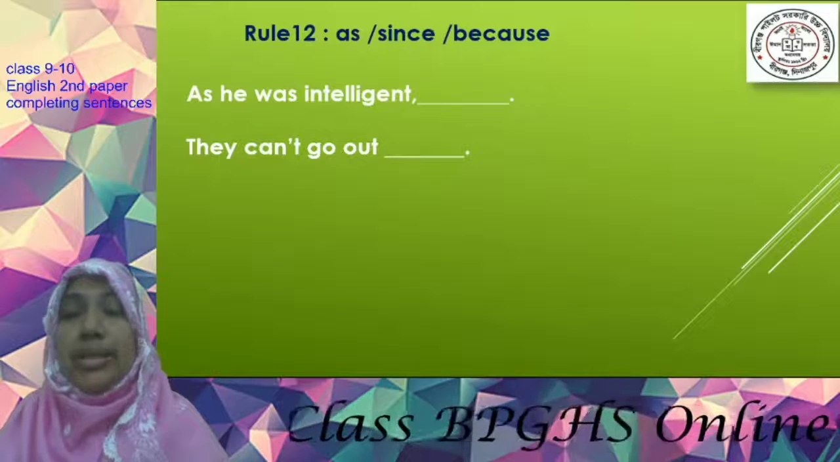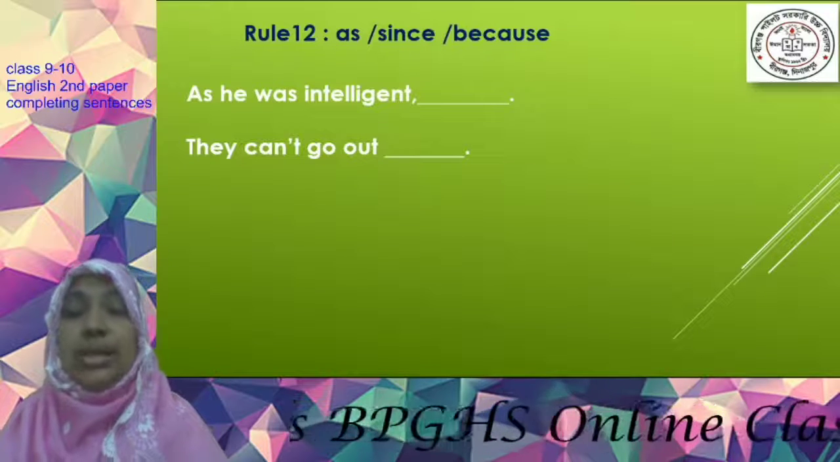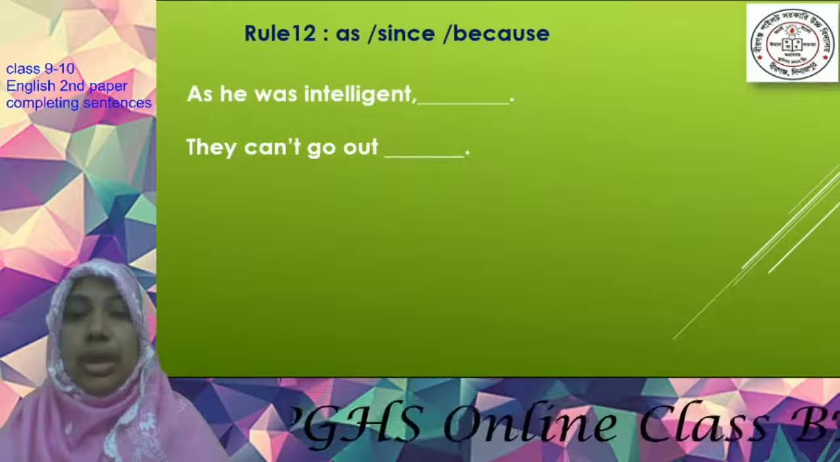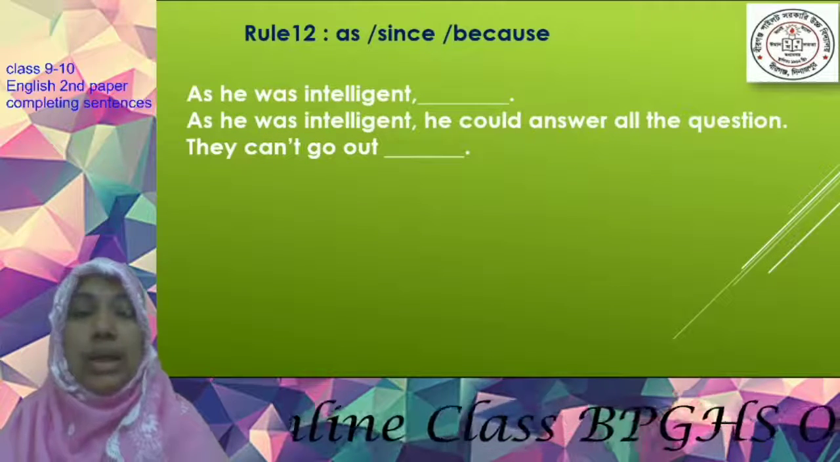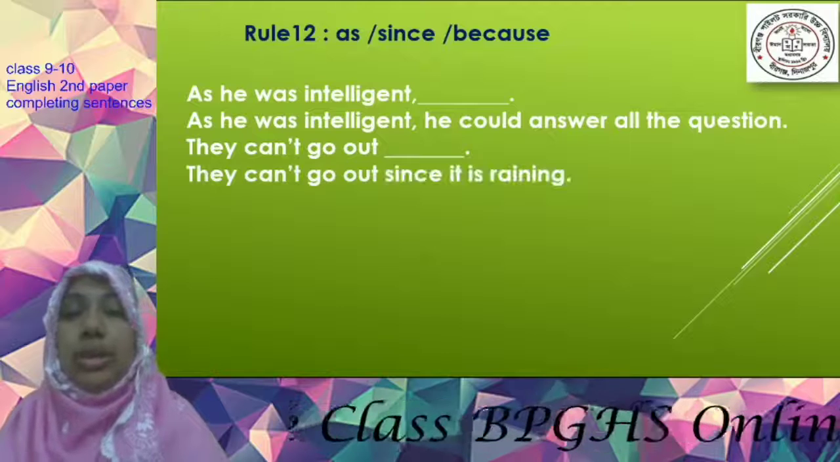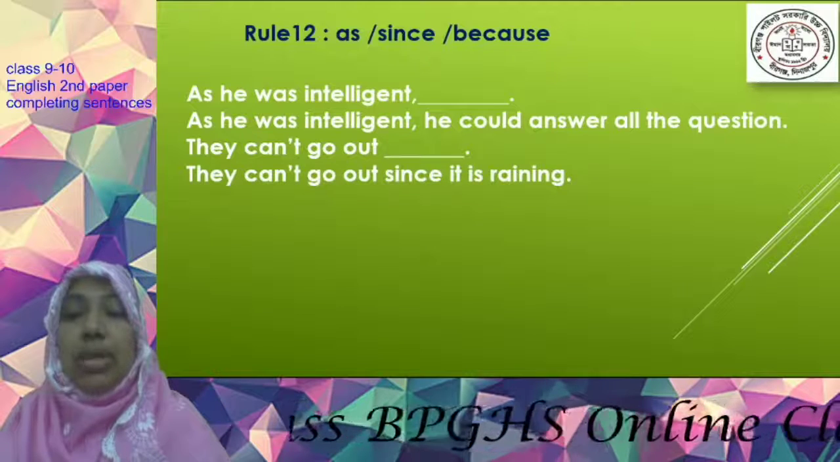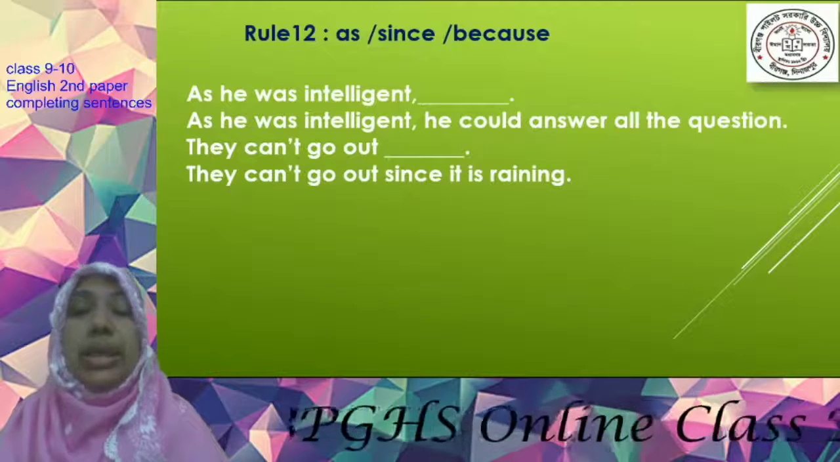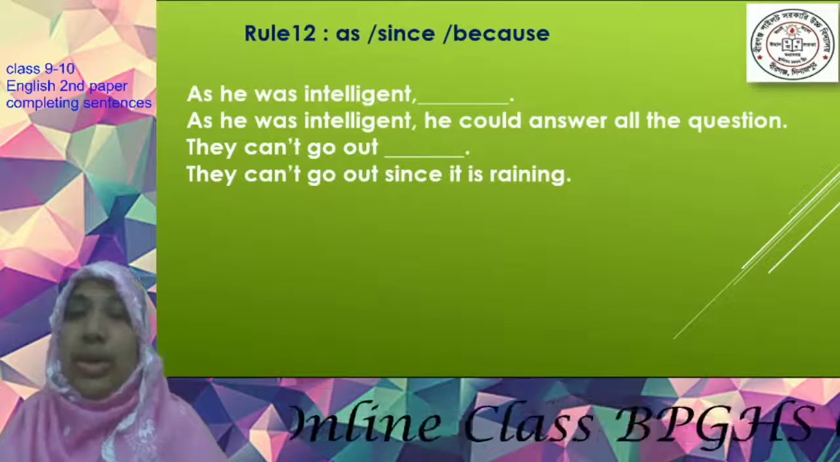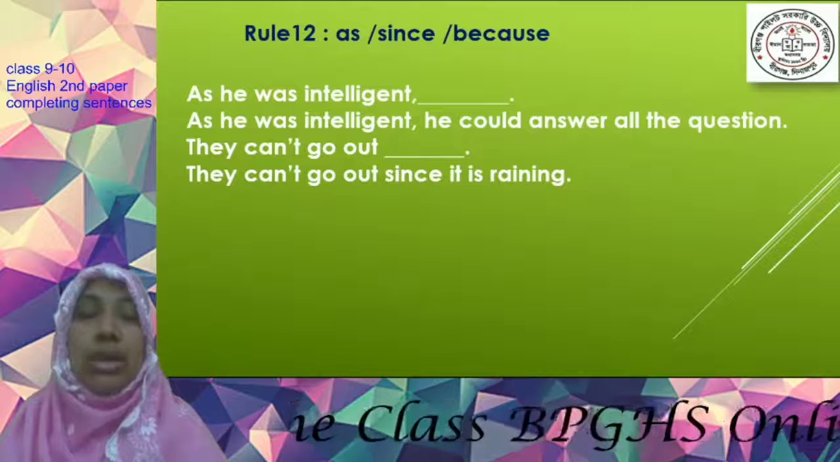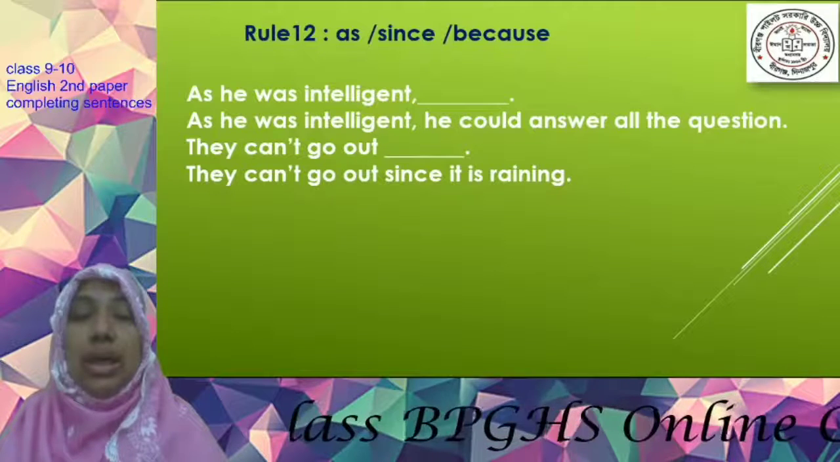Look here: "As he was intelligent..." How can you complete this sentence? "As he was intelligent, he could answer all the questions." "They can't go out since it is raining."